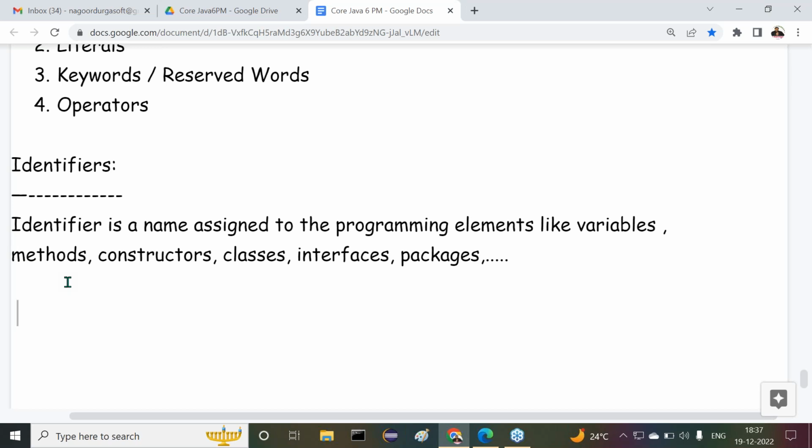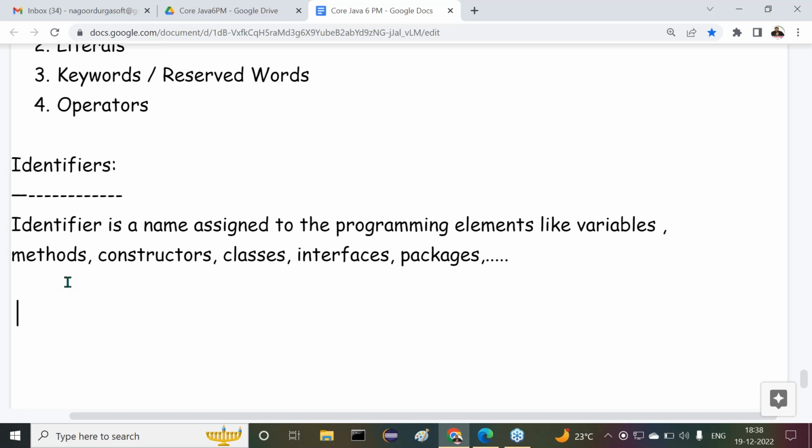Say, for example, I want to call each and every individual person. All your members are gathered here. I want to call each person individually. Then how is it possible? Definitely, I need your identity, or not? In general, what's your identity? That's your name. Everybody, all of you have names, right? Through that name only I can access each and every person individually. So definitely identity is required for each and every person in the form of a name.